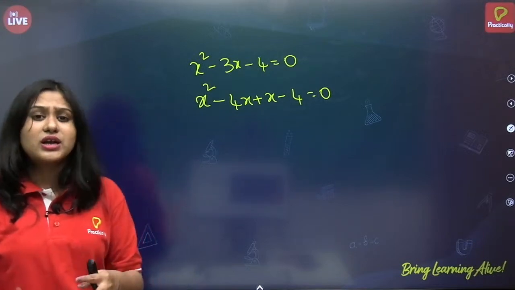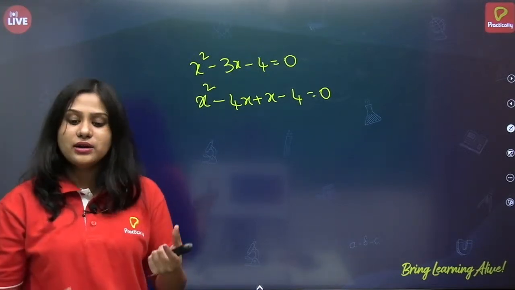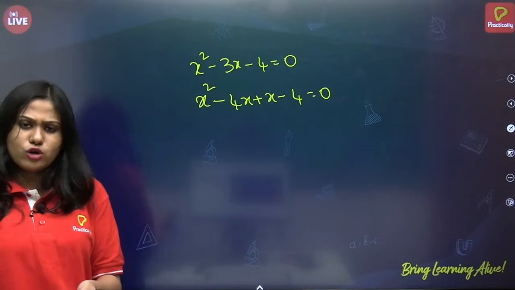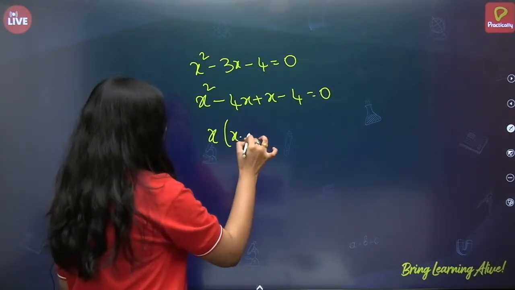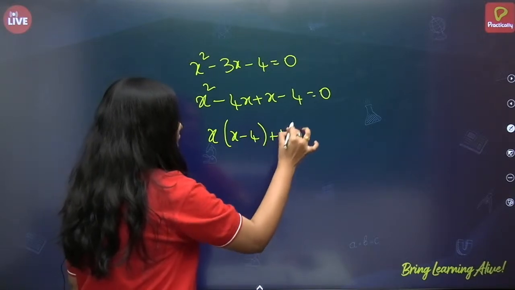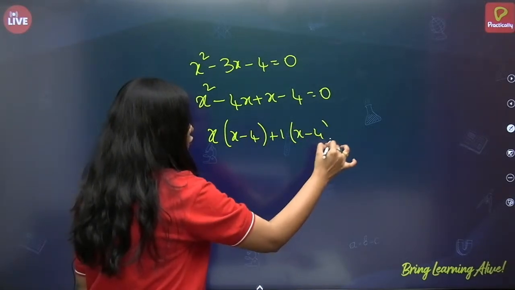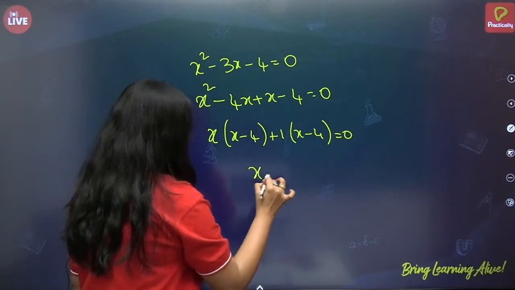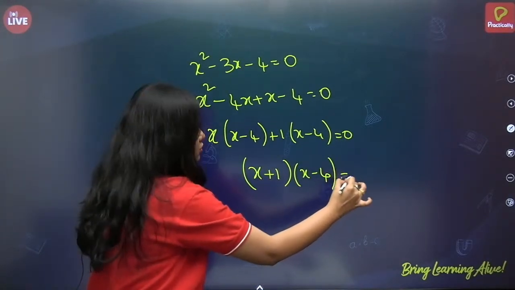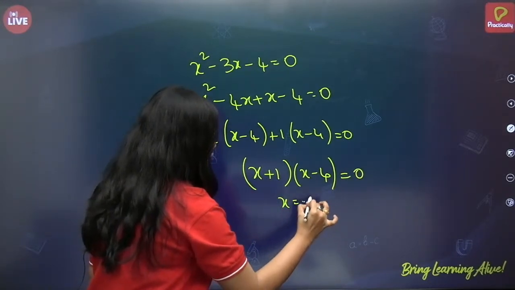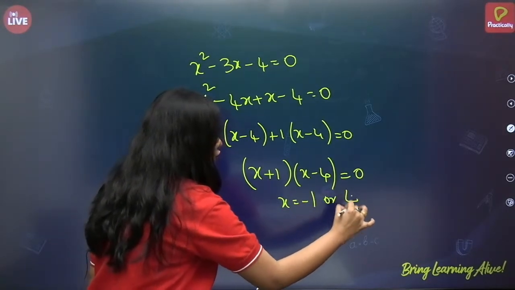If I feel that quadratic formula is to be applied, we can follow with quadratic formula. No issues. Now x of x minus 4 plus 1 of x minus 4. This will be x plus 1 into x minus 4 equals 0. So x is equal to minus 1 or 4.